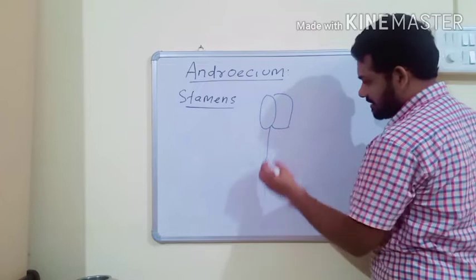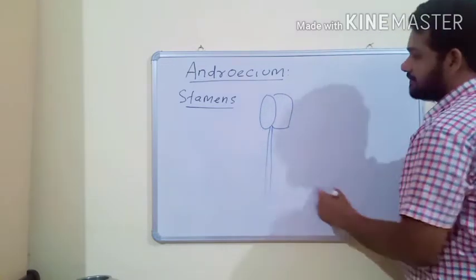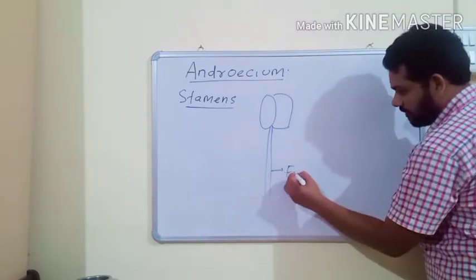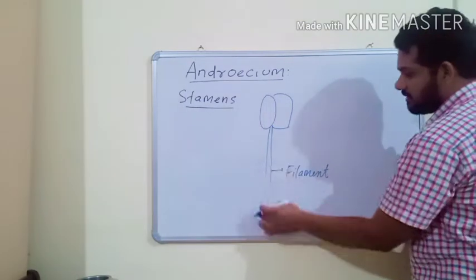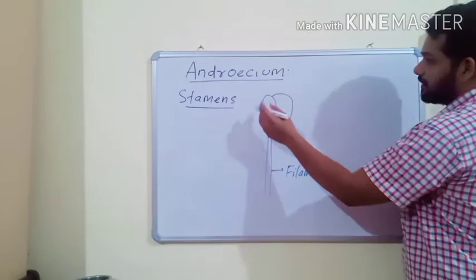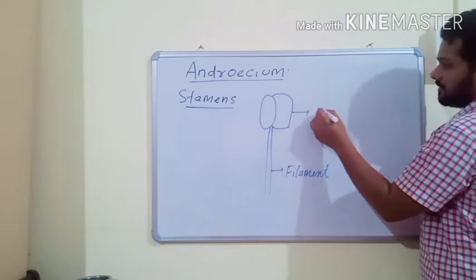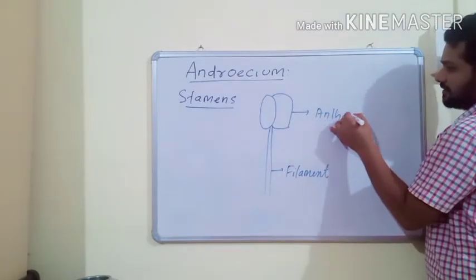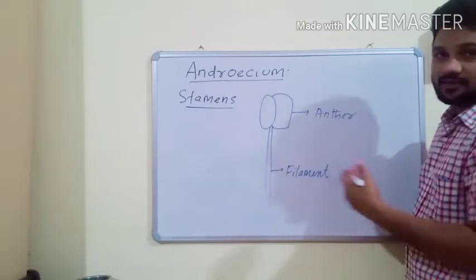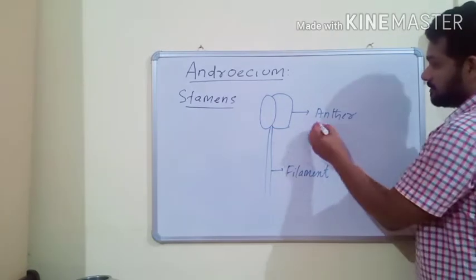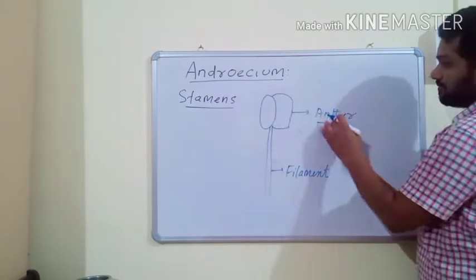This is the axis of the stamen. The axis of the stamen is called the filament. This is the stalk or axis, and this is the fertile part. The fertile part of the stamen is called the anther. It is the fertile part because ultimately it produces male gametes.